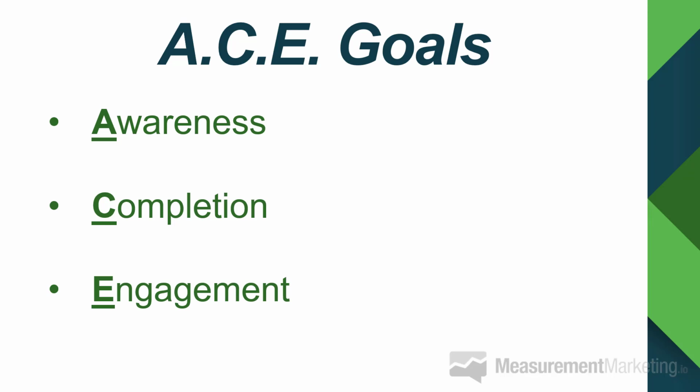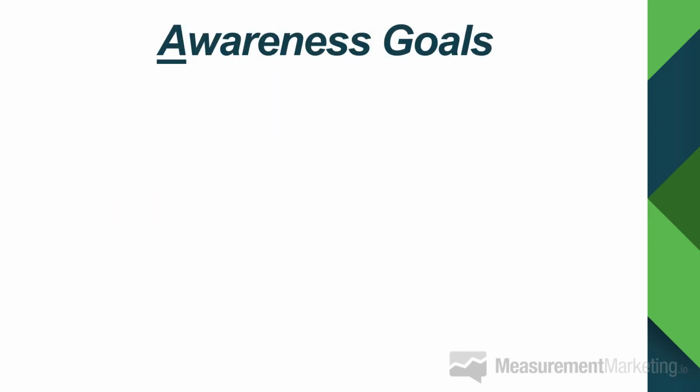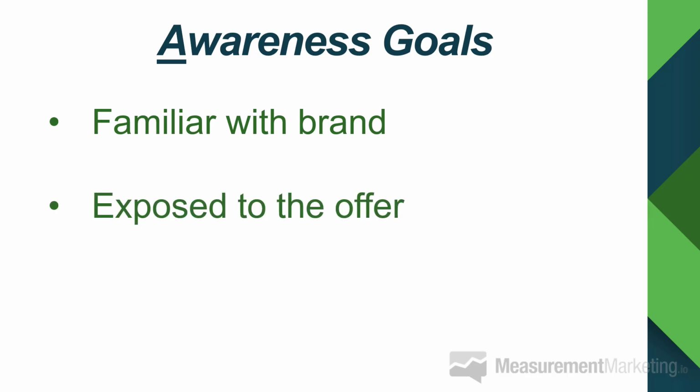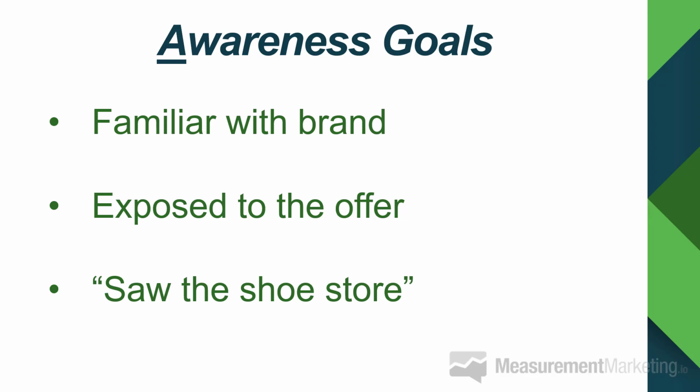Awareness, completion, and engagement. And it really comes down to the three main types of goals that you should be monitoring as a measurement marketer. So awareness goals. What's an example of an awareness goal? Well, maybe it's something as simple as they're familiar with your brand. Right? You're advertising out there, you're doing some paid media, and you at least get them familiar with your brand. Maybe it's a little bit more specific, that they're exposed to the particular offer that you're making. Either they landed on an opt-in offer to become a lead, or maybe they landed on a sales page to actually purchase something.